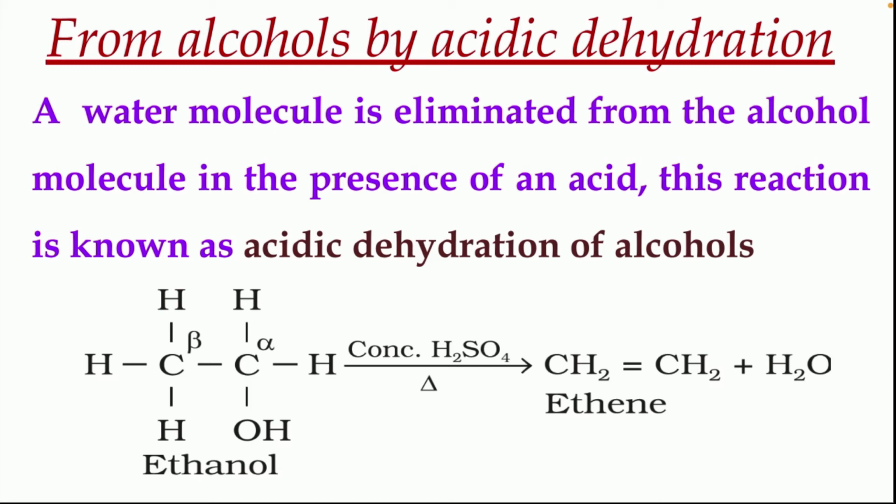Here the alpha carbon is the carbon to which the OH group or alcoholic group is attached, and the nearby carbon is called the beta carbon. In this case, OH as well as H is removed, and together a water molecule is removed in presence of concentrated H2SO4, and we get the desired product, ethene. So a water molecule is eliminated from the alcohol molecule in presence of an acid, and this reaction is known as acidic dehydration of alcohols.